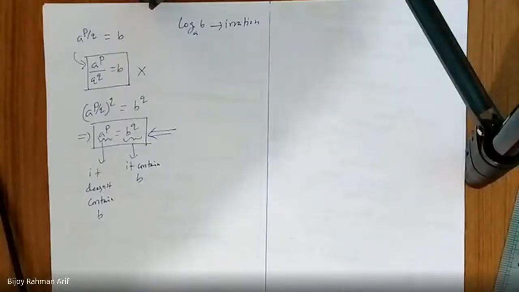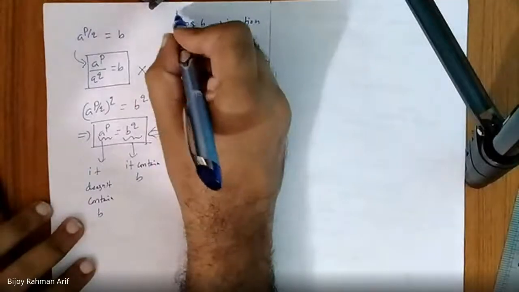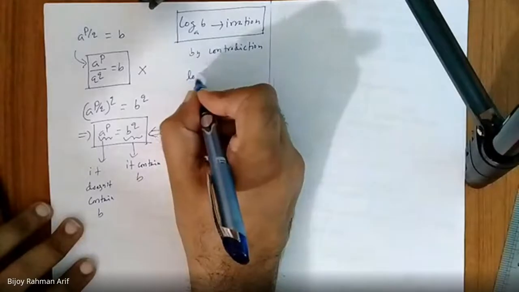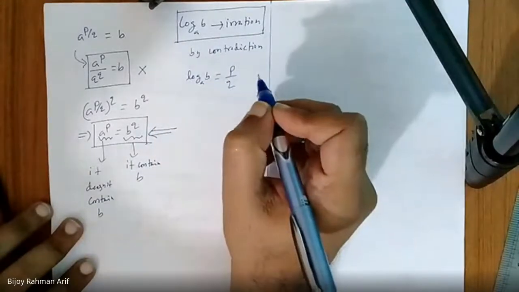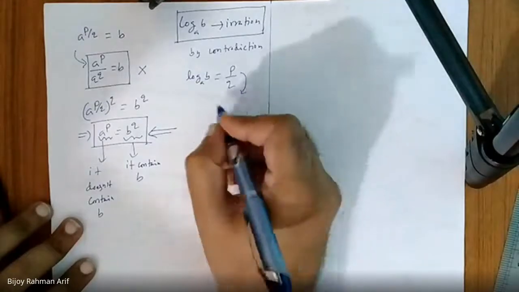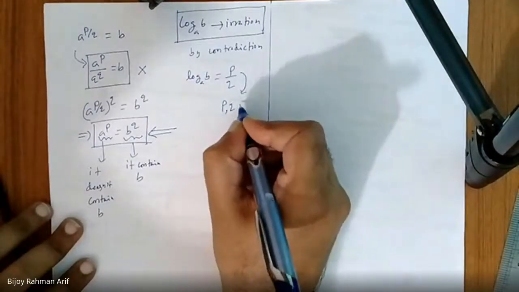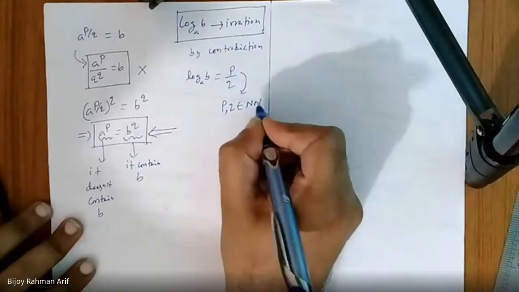Okay, guys, we're trying to prove this one is irrational by contradiction. So assume this is rational. If it is rational, then it must be like this, P by Q, where P, Q belong to natural numbers.